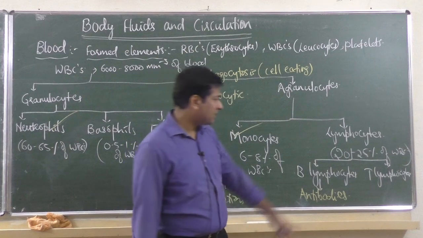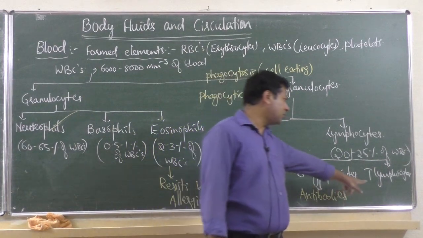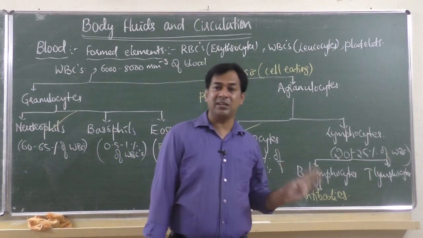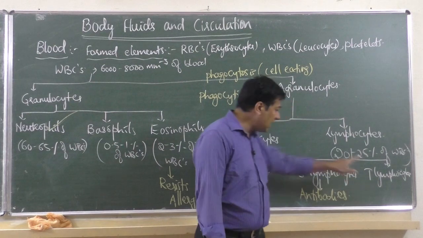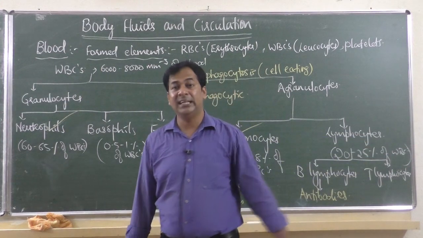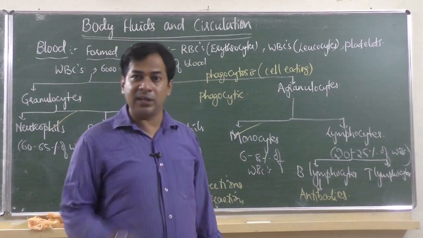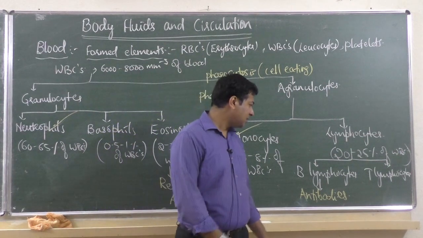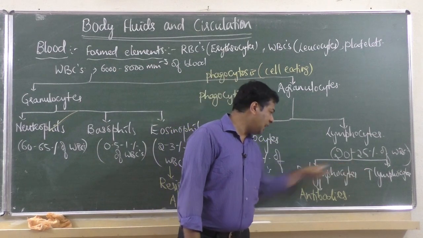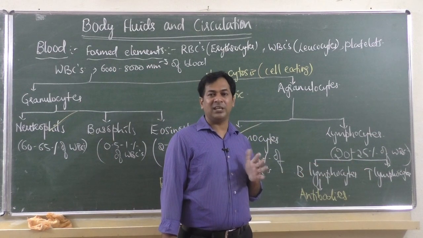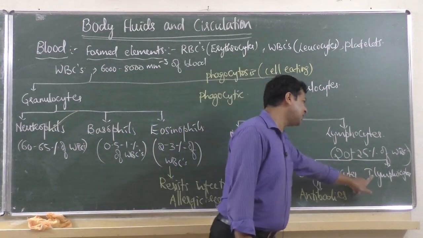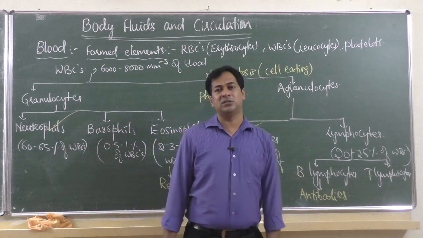Now, the question is, what about T lymphocyte? We said this also gives immunity. T lymphocyte doesn't produce any antibody, but T lymphocyte helps B lymphocyte to produce antibodies. That is why they are called helper cells, T helper cells. Very important: B lymphocyte can produce antibody only when T lymphocyte helps it. Otherwise, B lymphocyte alone cannot produce antibody. So T lymphocyte is very important.